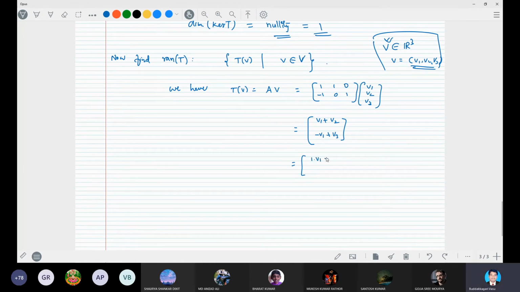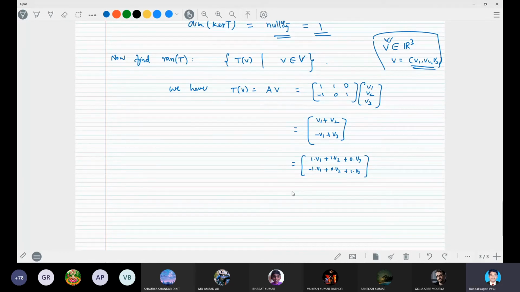You can write it as 1 into V1 plus 1 into V2 plus 0 into V3, and minus 1 into V1 plus 0 into V2 plus 1 into V3, right?